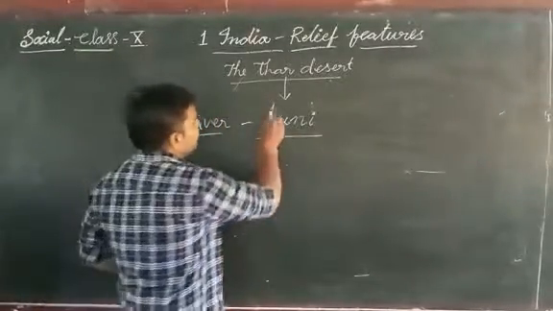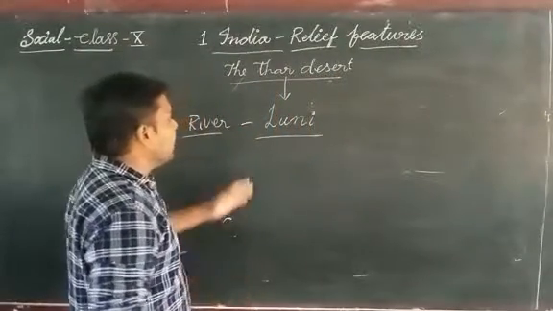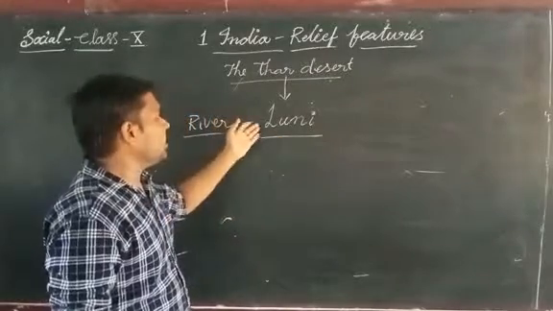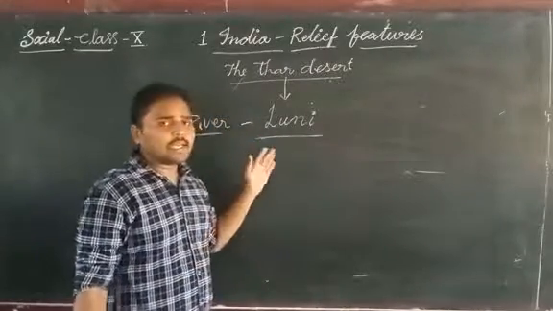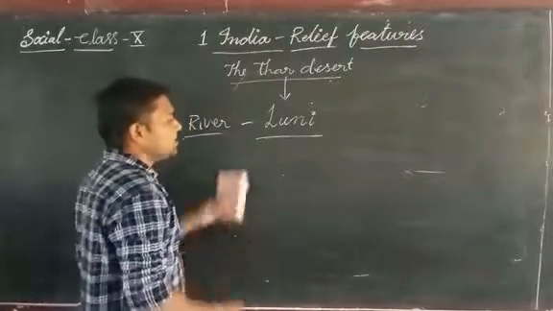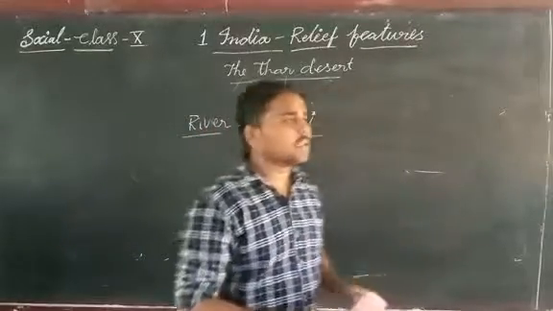Why? Because of the sand plains. In some parts of the Thar Desert, the Loni flows underground beneath the layers of sand plains, and it just forms some lakes in the desert region.